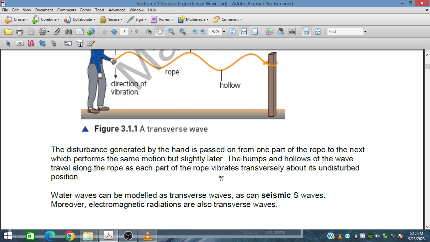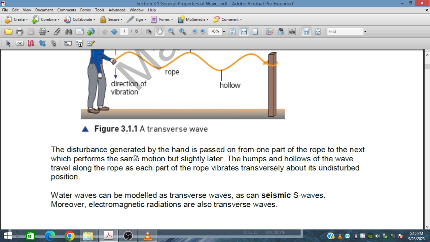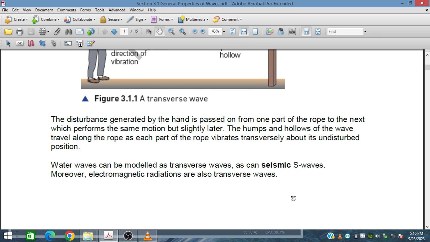The hump and hollow of the wave travel along the rope as each part of the rope vibrates transversely about its undisturbed position. So every particle, every point, is vibrating transversely. Water waves can be modeled as transverse waves, as can seismic S waves. Moreover, electromagnetic radiations are also transverse waves.